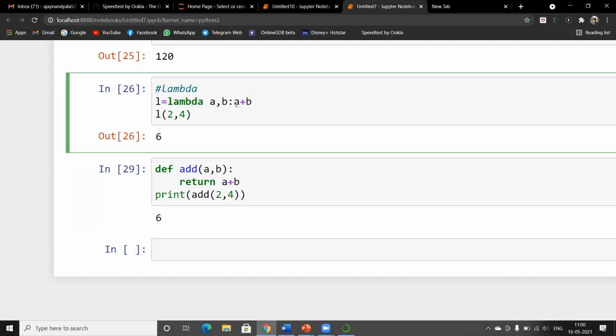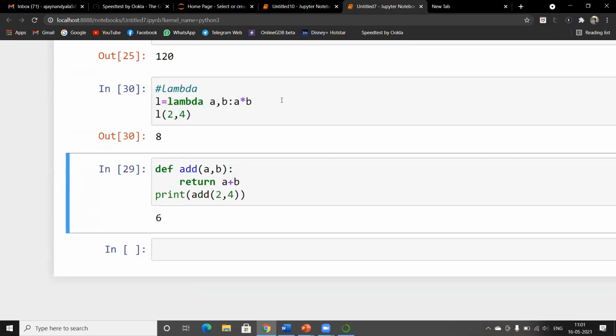As you have seen, the right side of the colon is an expression, which is the return value of the lambda function. For example, if you change the return expression to a star b, it returns the product.